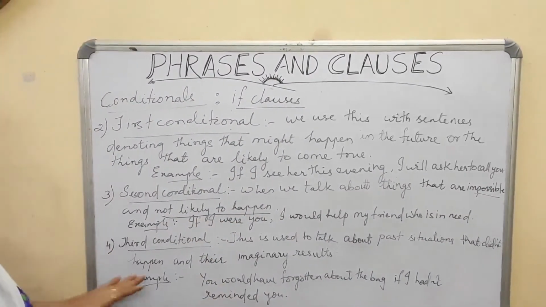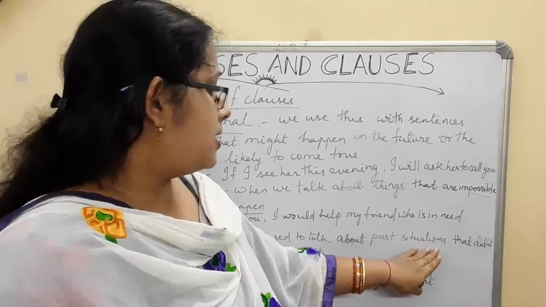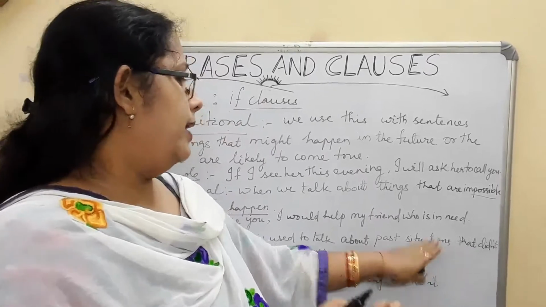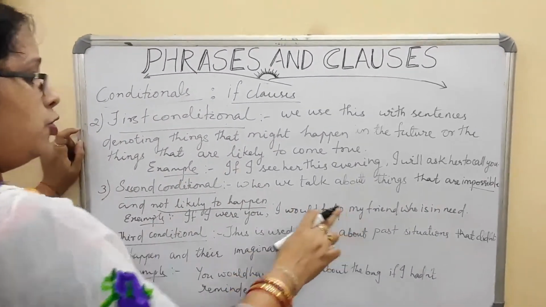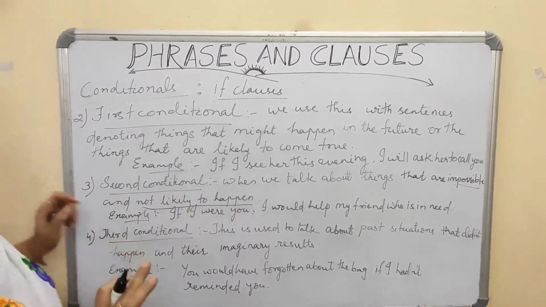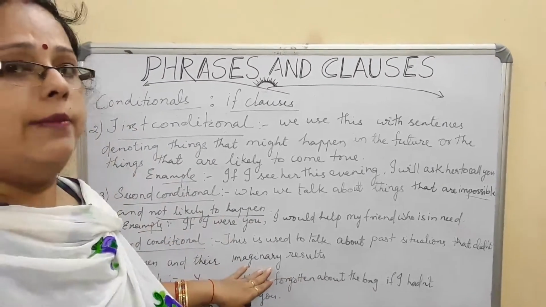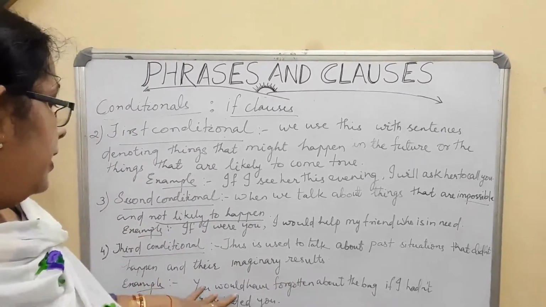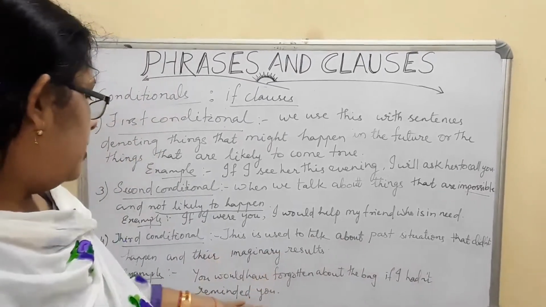Third conditional we are talking, this is used to talk about past situations जो already हो चुका है, that didn't happen, जो past में कभी नहीं हुआ है, and their imaginary results. मतलब जो कभी नहीं हुआ है उसके रिजल्ट के बारे में हम लोग जब बात करते हैं, that means you would have forgotten about the bag if I hadn't reminded you.